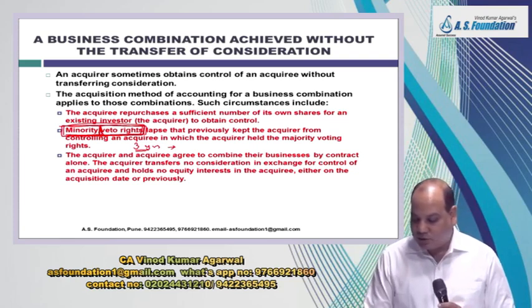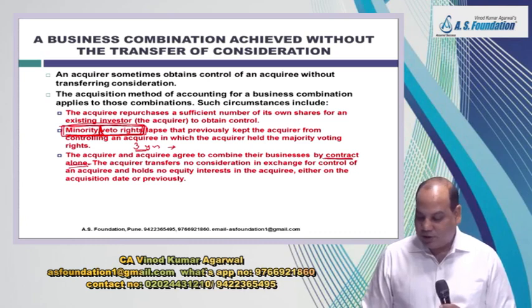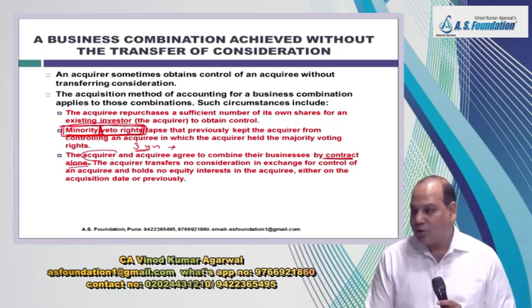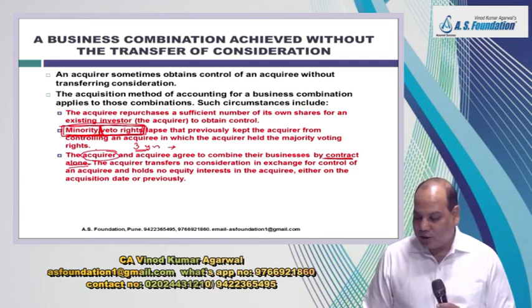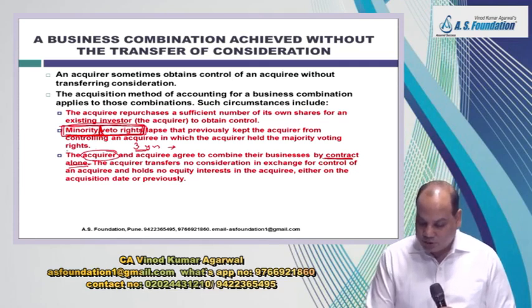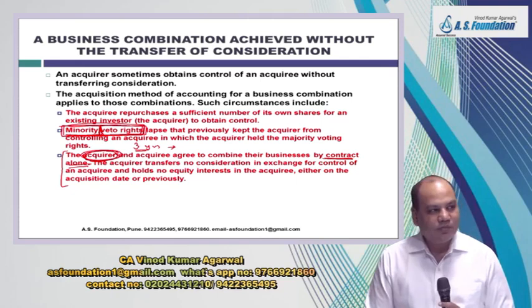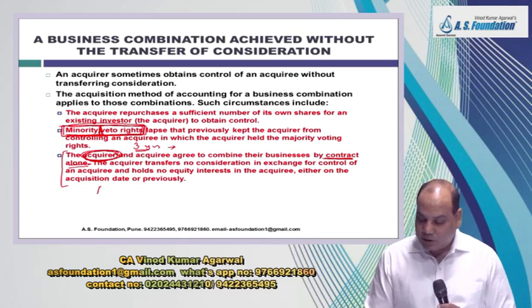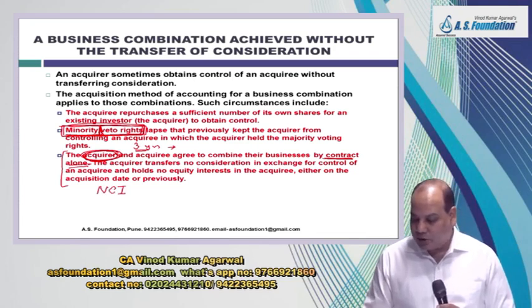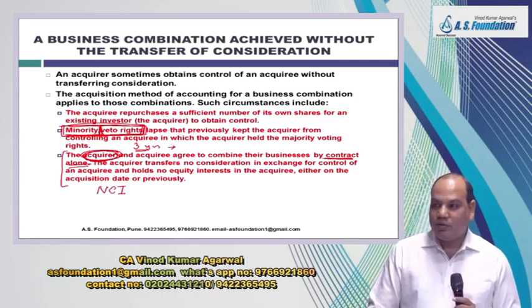Point number 3 is contract. That is, acquiree may agree through contract that a particular entity will be the controller. So acquirer and acquiree agree to combine their business by control alone. Now in such a question, when you are solving a numerical problem, assuming you do not have more than 50% share, whatever is the balance share will be attributable to NCI.